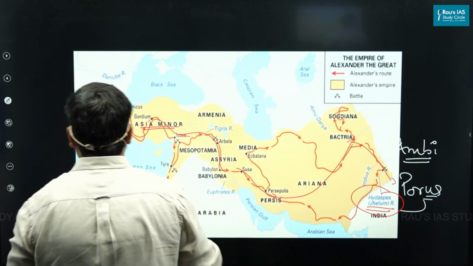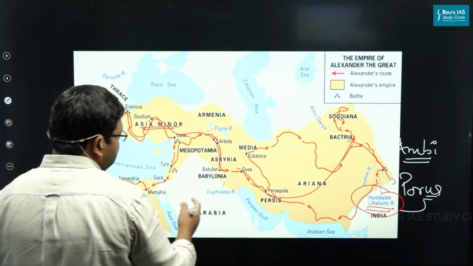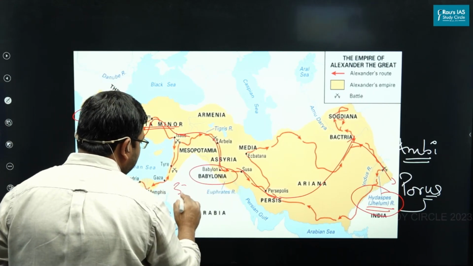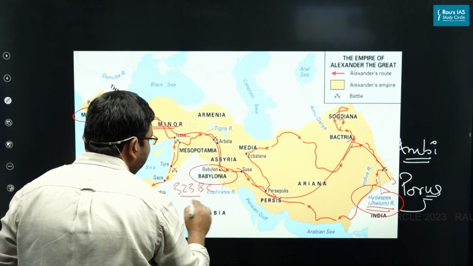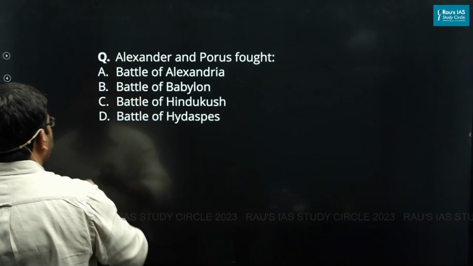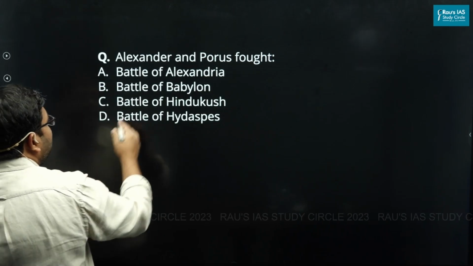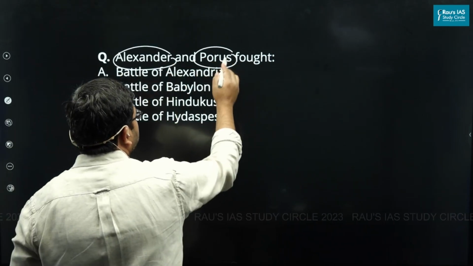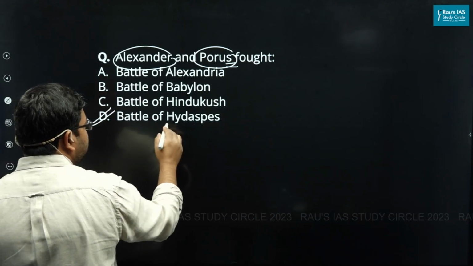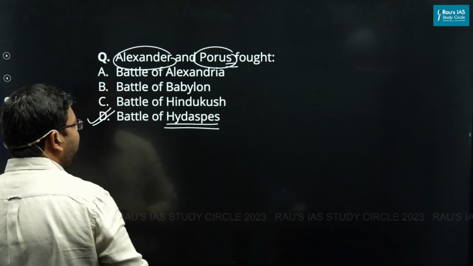Alexander returned, and later Alexander died in 323 BC in Babylon. Now, with this information, it's super easy to solve this question: Alexander and Porus fought the famous battle on the banks of river Jhelum that would be called the Battle of Hydaspes.